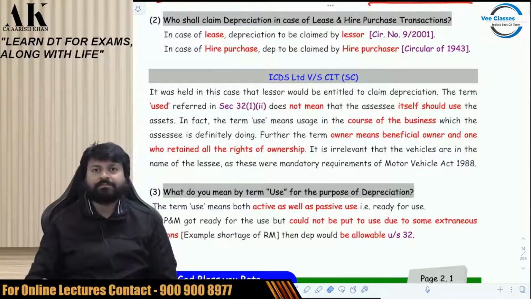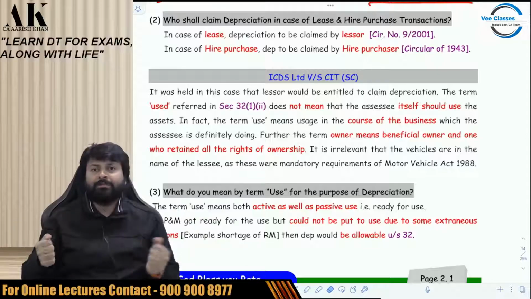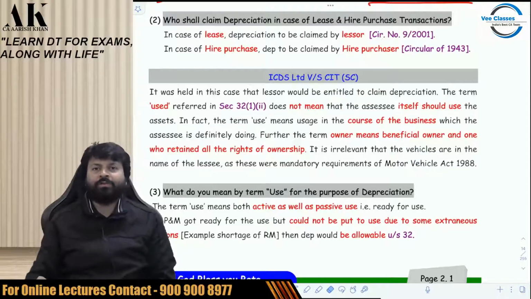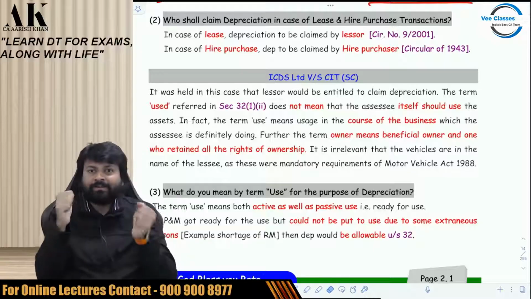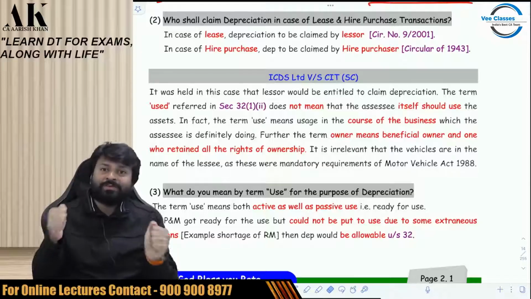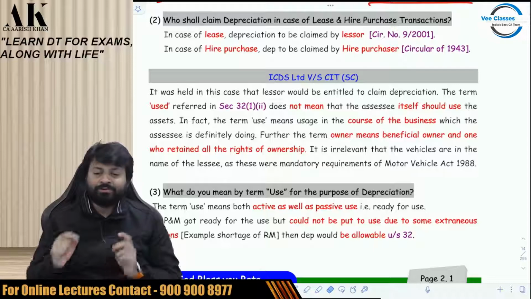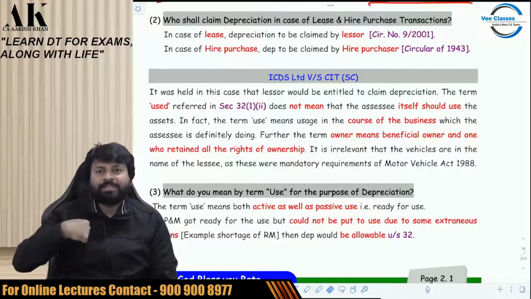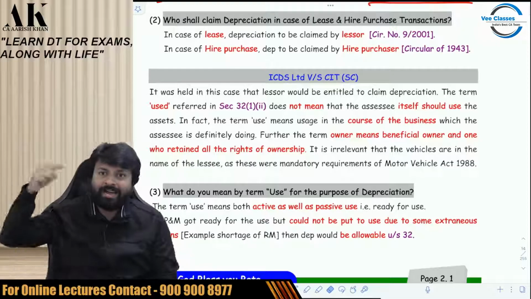The second condition, which the assessing officer is saying that the company is violating, is that the company is not using the car. The Supreme Court said to the assessing officer, are you a fool or what? If an assessee is engaged in car leasing business, that assessee himself cannot drive the car. Use of car does not mean actual usage. Use of car does not mean that the steering should be in your hand. Use of car means that the car should be used in the course of the business. And what is the business of the assessee? Leasing. In the business of leasing, I cannot drive the car. I have to lease the car.